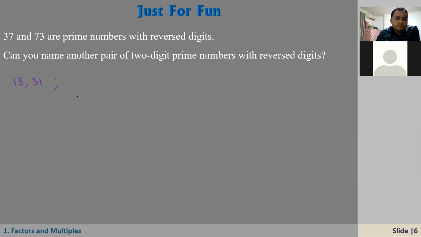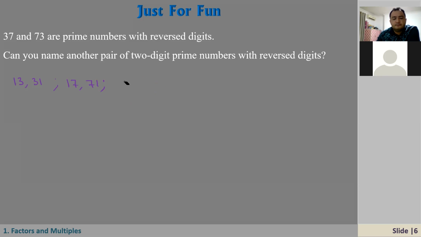Any other one? Can you name one more? Okay, 71. 71, very good. It is 17 and 71. Any more? 59. Are you sure? Because 59 and 95, 95 is not a prime number, right? Because it's divisible by 5. Yes, I didn't think about this.